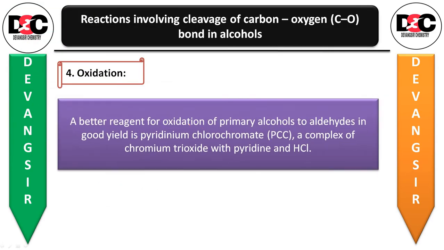Now, a better reagent for oxidation of primary alcohol to aldehyde in good yield is pyridinium chlorochromate, that is PCC. So if you want a better yield, then you can use PCC, that is pyridinium chlorochromate. Pyridinium chlorochromate is a complex of whom, such an MCQ can be asked. So the answer is chromium trioxide with pyridine and HCl.